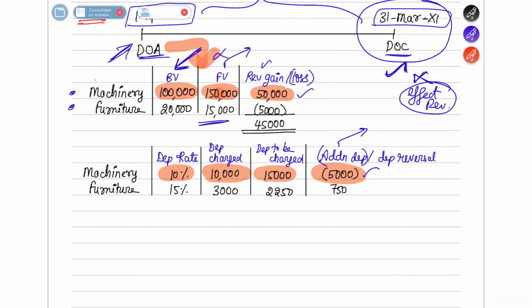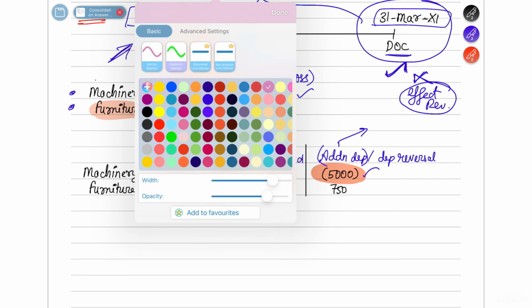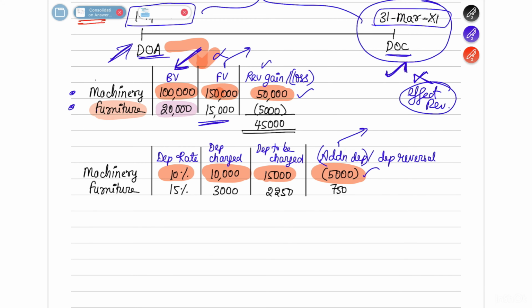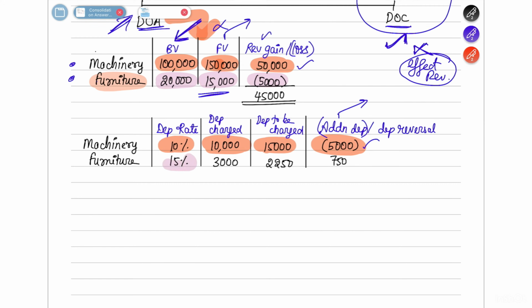So if you see furniture wise, book value is 20,000, fair value is 15,000. So there is a decrease in fair value which results in a revaluation loss. As per depreciation you would have charged on 20,000 only. So 20,000 into 15%, 3,000 rupees of depreciation you would have already charged. But actually at what price you should have charged depreciation? You should have charged only at 15,000. So 15,000 into 15%, 2,250 rupees worth of depreciation only had to be charged.